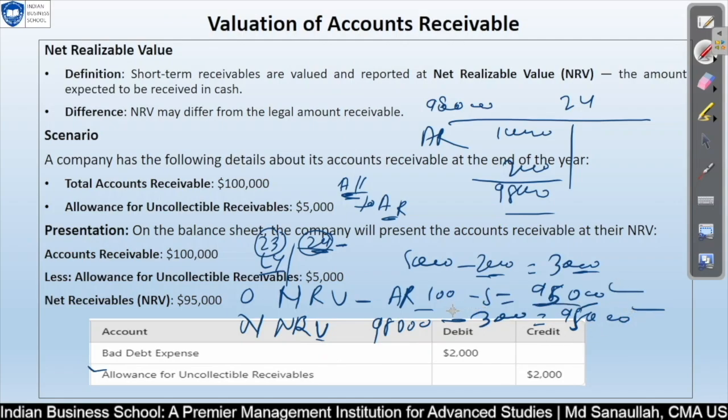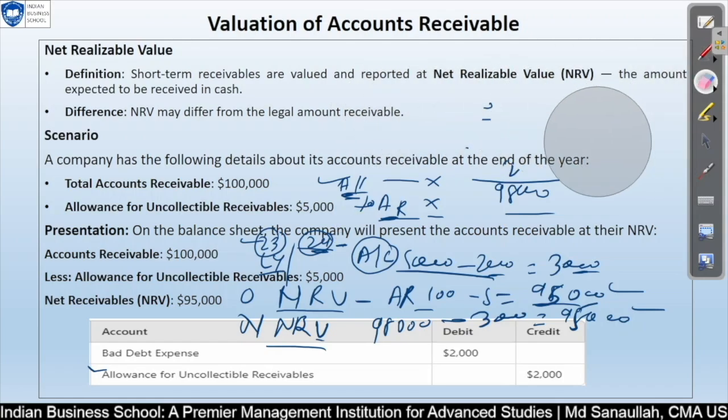The changes will be happening between the allowance account and the AR account. If your AR is adjusting with your allowance account, this adjustment is always the same, right? So the impact on NRV will not change. Once NRV has been finalized in that period, it will remain the same for next year till the closing entry has been posted. I hope it is clear to you.